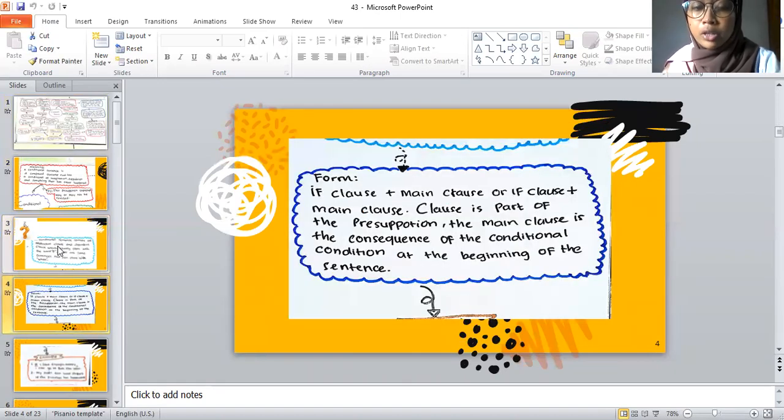The formula of conditional sentence: if clause plus main clause, or main clause plus if clause. If clause is part of the presupposition, and the main clause is the consequence of the conditional condition at the beginning of the sentence. Okay, we already know about the meaning of conditional sentence, so let's do the example.